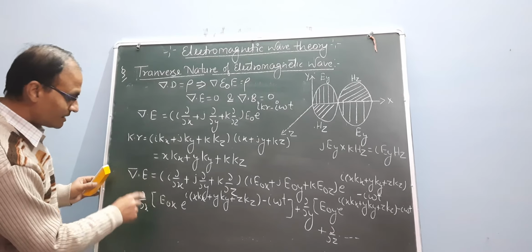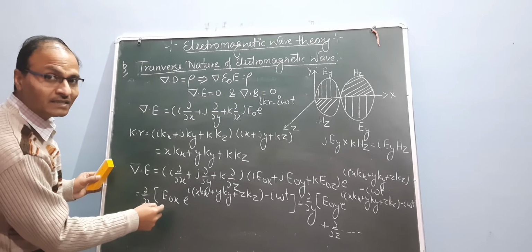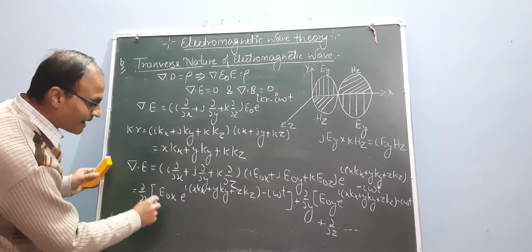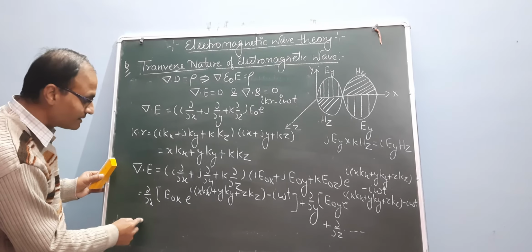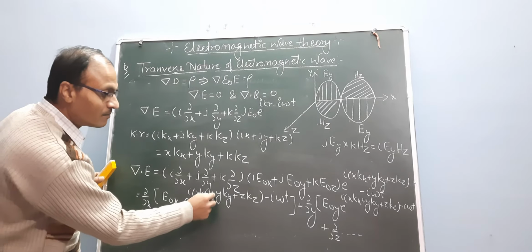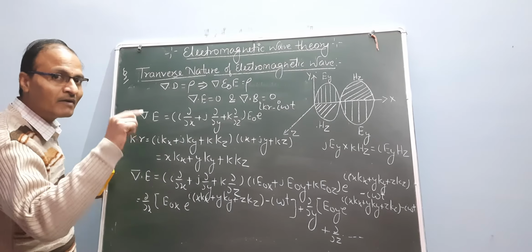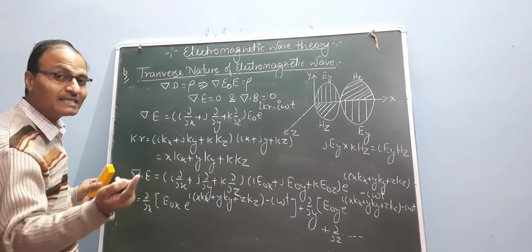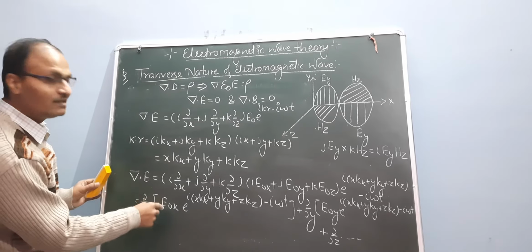Remember, the differentiation is very simple. So you use this differentiation. E naught x is the constant factor, so this comes out first, and del over del x of e to the power i times (x kx plus y ky plus z kz). This is a similar function, e to the power x equals e to the power x, and the differentiation of x is 1. So apply this condition in this equation.